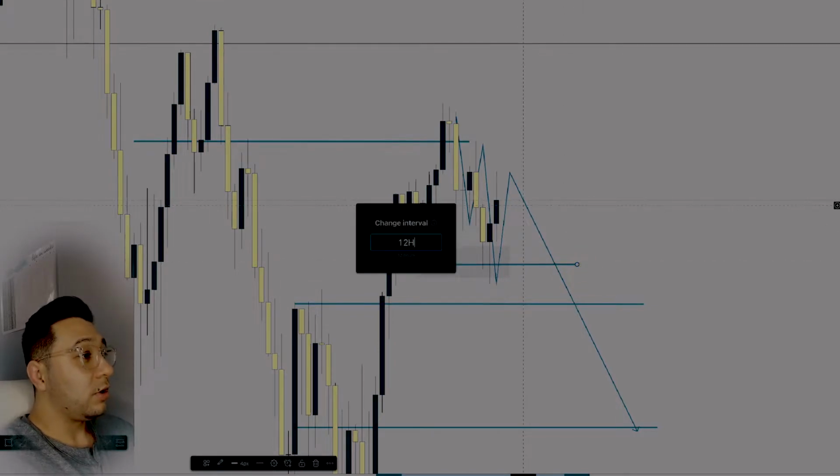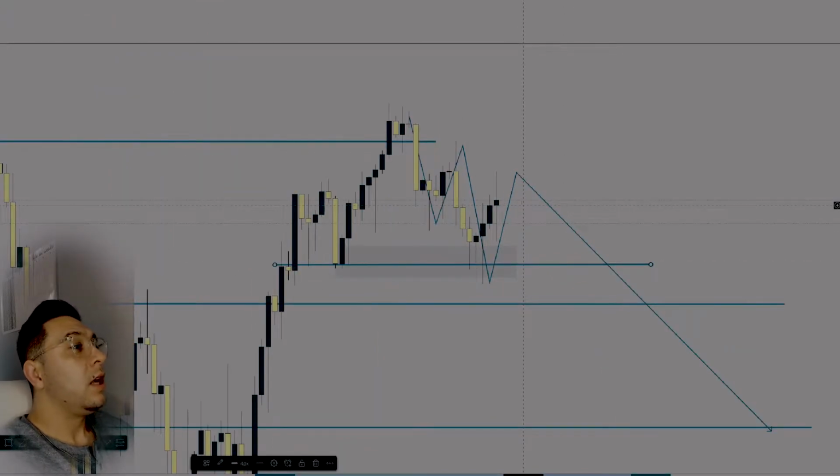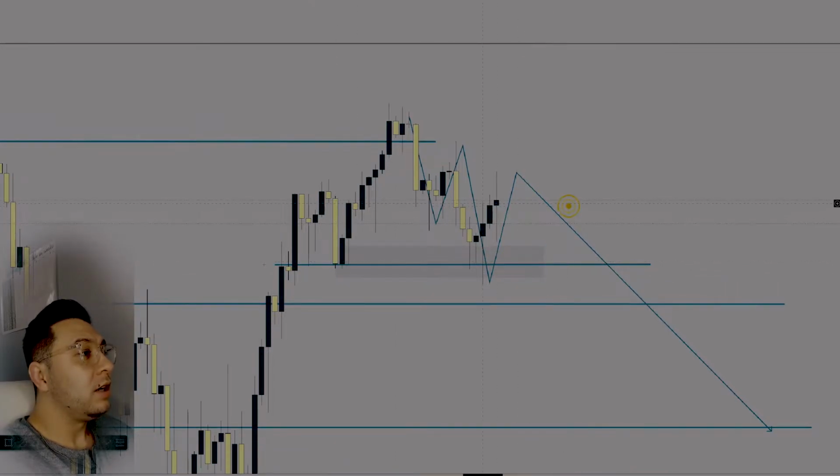So I'm going to go down to the 12-hour time frame. And yeah, we can just see a clear bearish trend. But this level right here where the zone is and this blue line, this blue level of support, this could be seen as a possible double bottom pattern, if you look at it like this, a correction phase here, and then continue higher. I'm gonna remove this arrow.